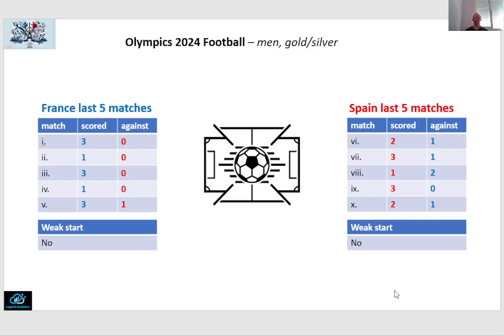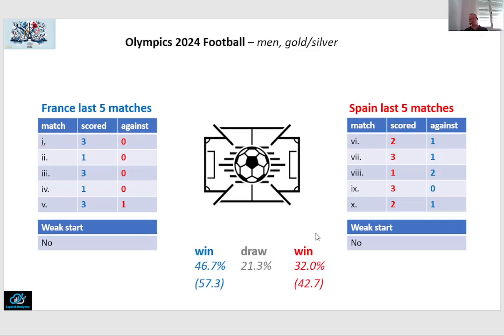We see the 3rd match also a loss against Egypt, which may have been due to a weaker incentive, because in their group they already qualified after 2 matches. But nevertheless, we have to take it into account. And we see that all in all, the Spanish team have had more goals against in their 5 matches than the French team, for instance.